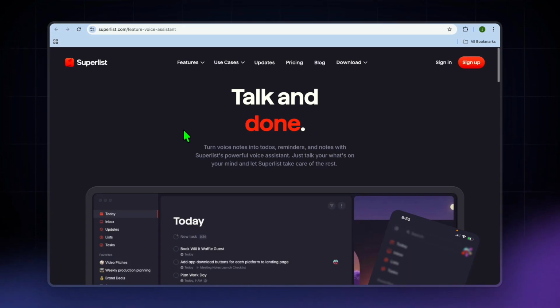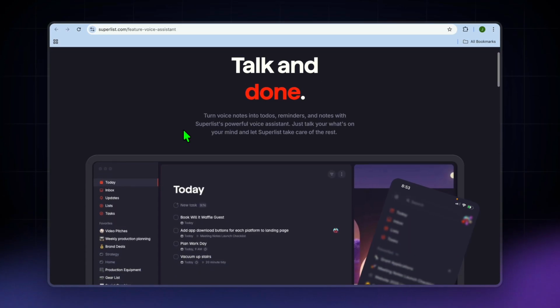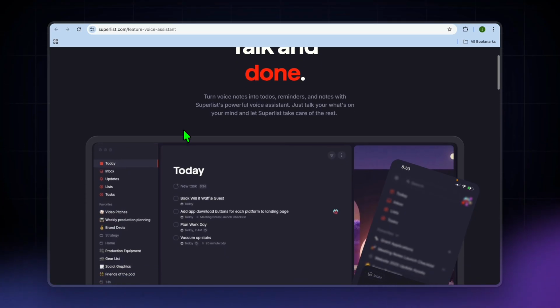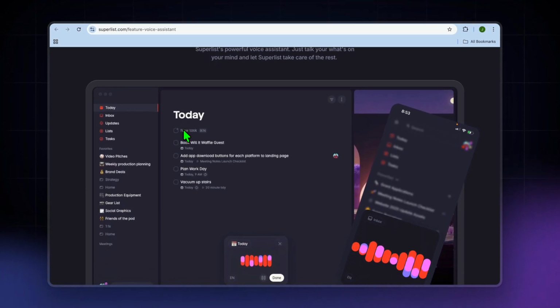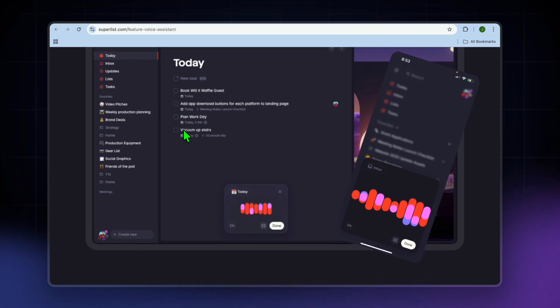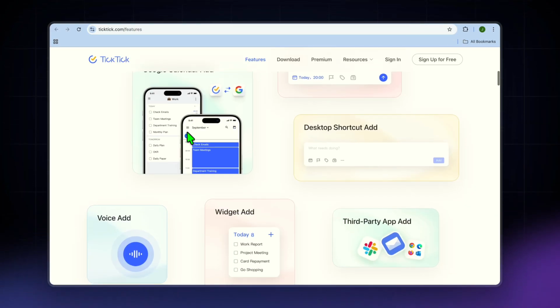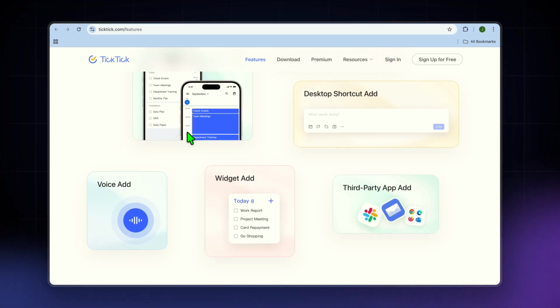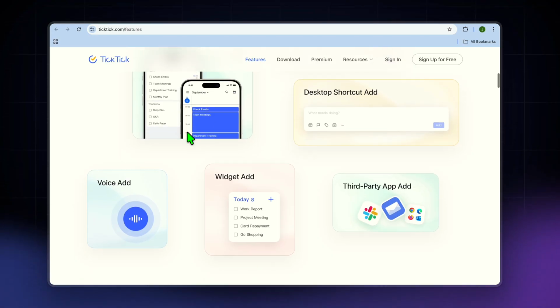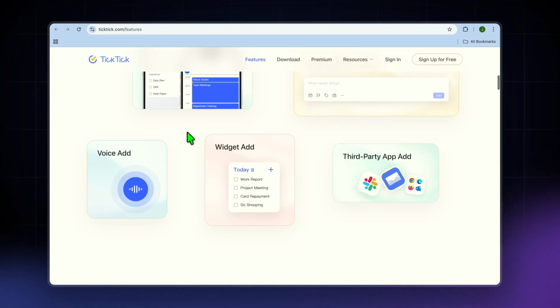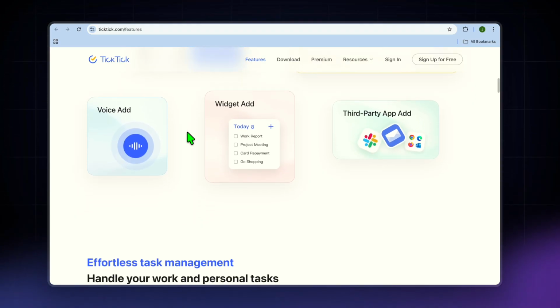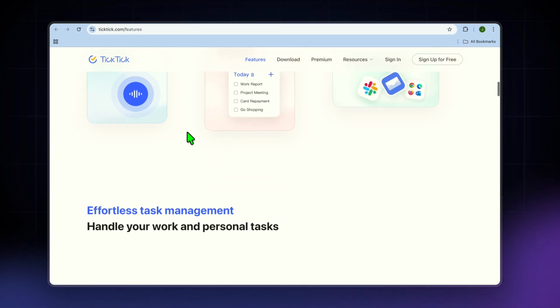While on the other hand, I would recommend you choose Superlist if you want a simple to-do app that looks great, share lists with a partner, friend, or small team, and don't want a complex system, and you prefer speed and simplicity. And last but definitely not least, I would recommend you choose Ticktick if you want tasks plus habits plus Pomodoro in one app, and you like having calendar planning without AI, and want the most features for the price. You're mainly managing personal productivity and not team collaboration.